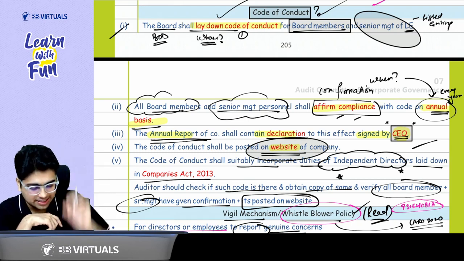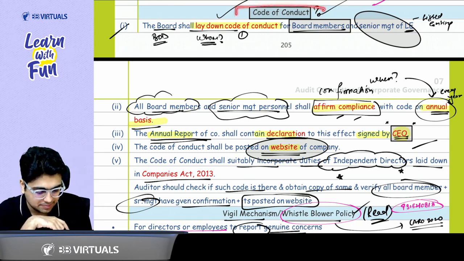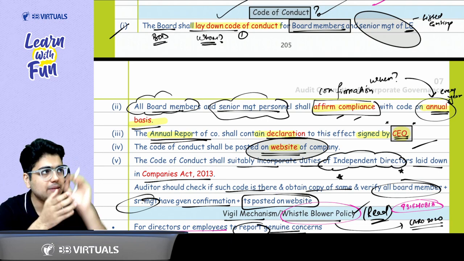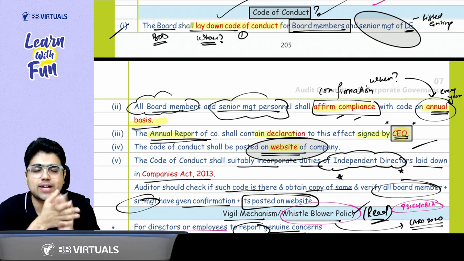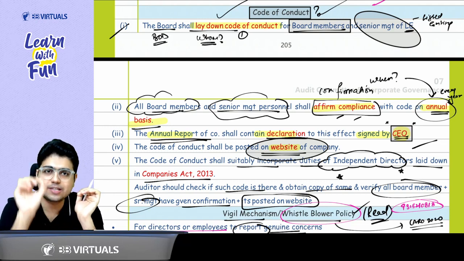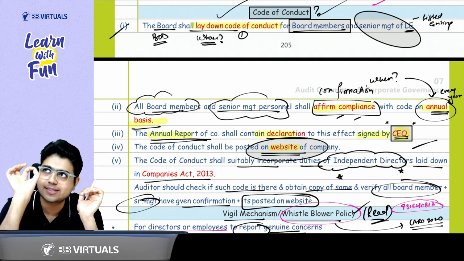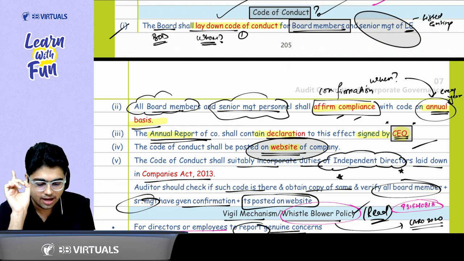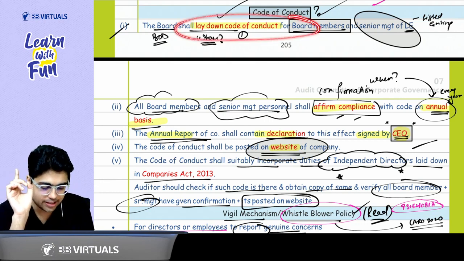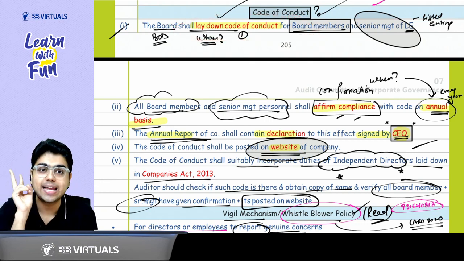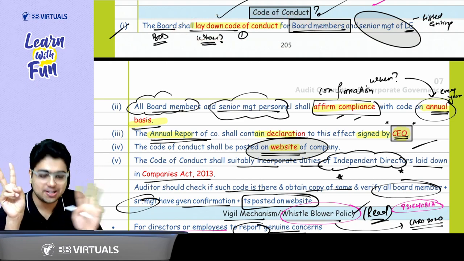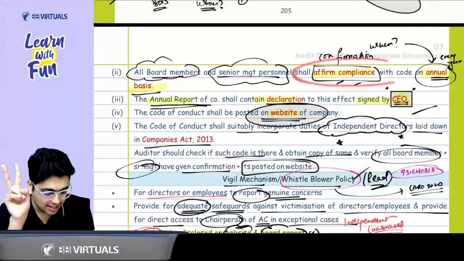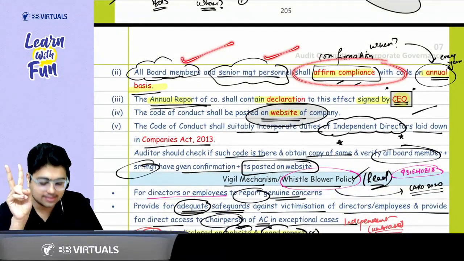So here we start with the revision part. First of all, the topic's name is Code of Conduct. The Code of Conduct means how you expect the senior management and board of directors of the company to behave. This code of conduct will be prepared for the senior management and the board of directors. For whom you are preparing this code of conduct, they also need to give an annual confirmation, not half yearly, not quarterly, not monthly. They need to give an annual confirmation, all the board members and senior management.